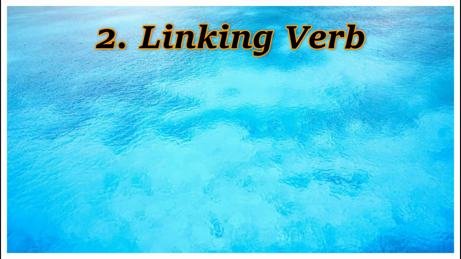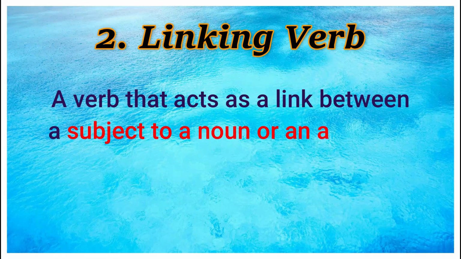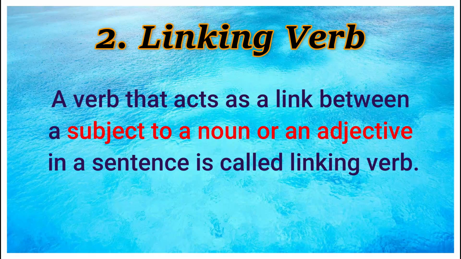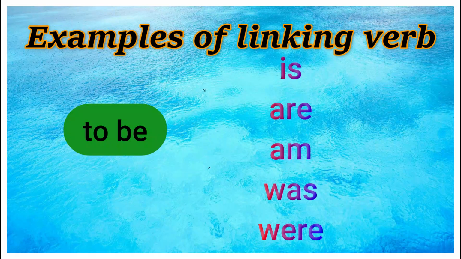Now the next type of verb is linking verb. A verb that acts as a link between a subject and a noun or an adjective in a sentence is called a linking verb. Here linking verb to a noun or verb to an adjective.